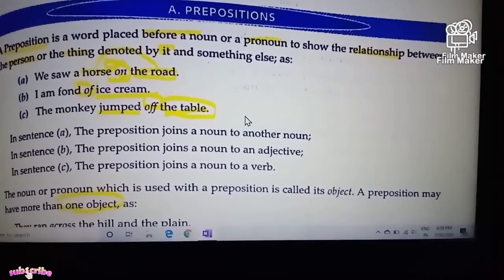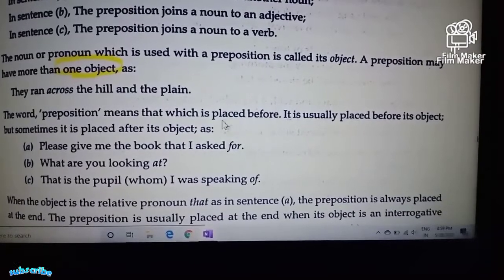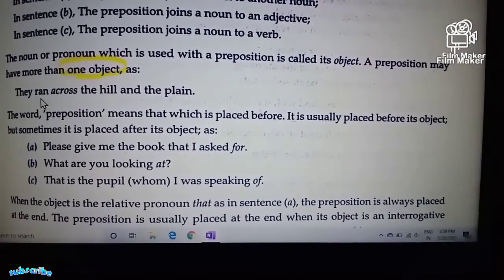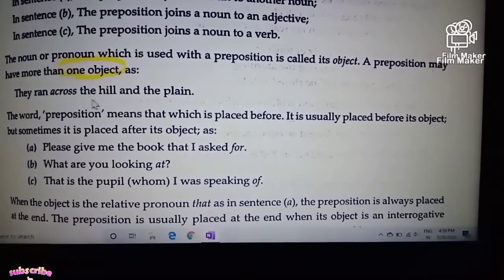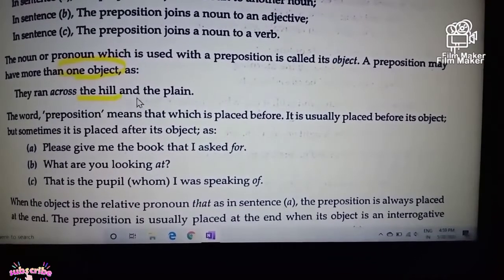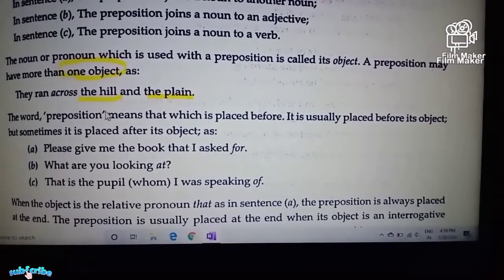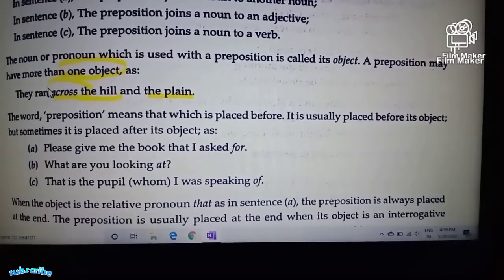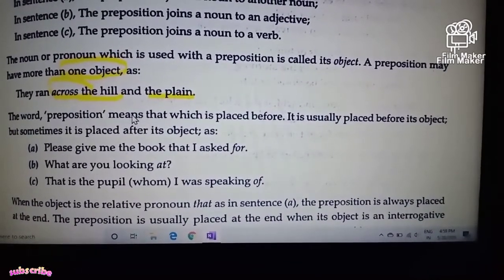These are some of the basic ideas or the knowledge regarding the prepositions and their usages. Look at another sentence: they ran across the hill at the plain. Here the hill is a noun, and the plain is a second object. Here the preposition is across. So sometimes it may take two objects.